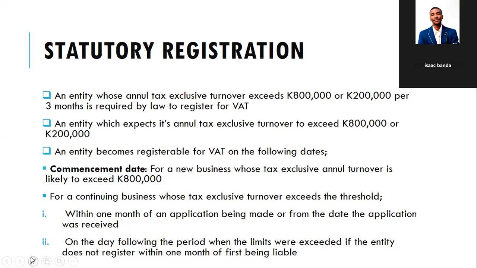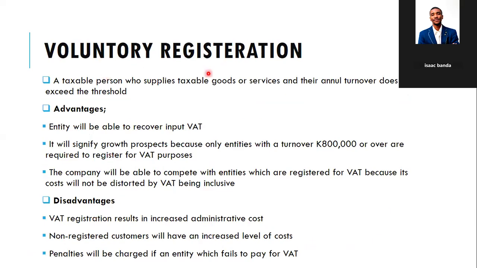Mr. Patrick. Okay. So now, then voluntary registration. Voluntary registration is registration for VAT where a person who supplies taxable goods or services and their annual turnover does not exceed the threshold, which is 800,000 per annum or 200,000 per quarter. That particular entity can register voluntarily for VAT purposes.